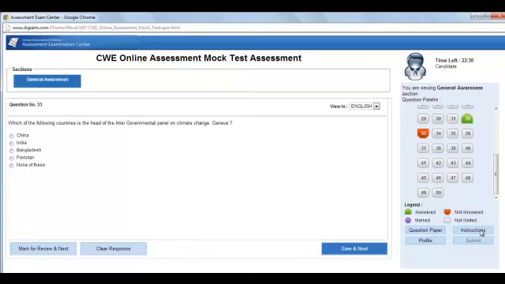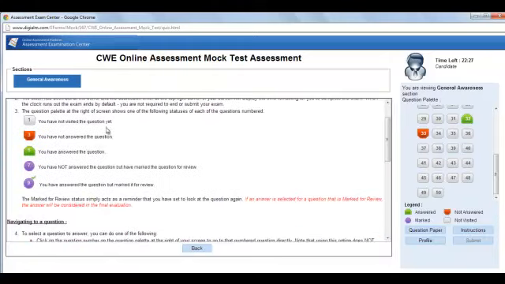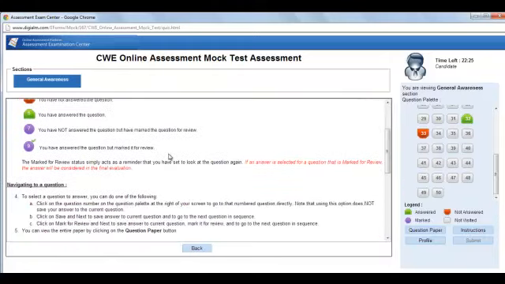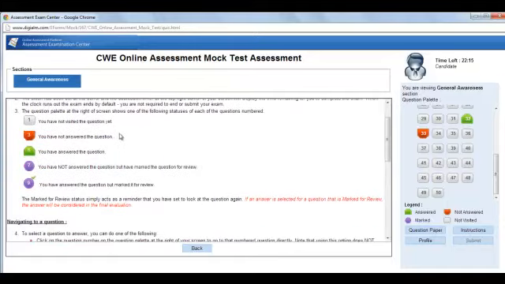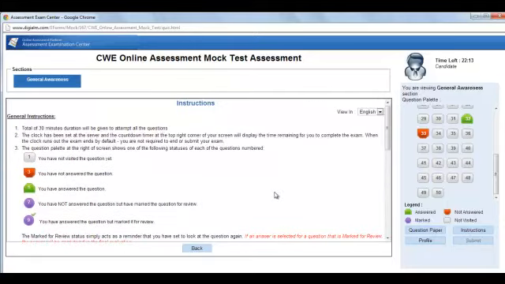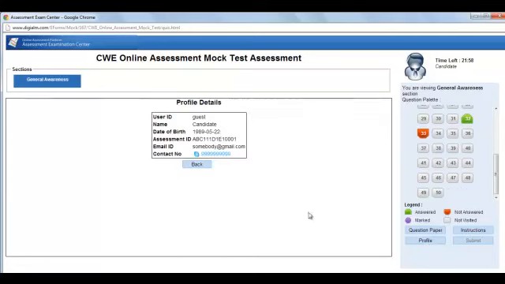Apart from that, you are again given the window of instructions, probably because you may not be able to understand some instructions. So they have given you a buffer to read the instructions again if you were not able to follow them in the first place. And also there is the icon of viewer, where you can toggle between Hindi and English, as in the previous case when we were viewing the questions. They will also give you an icon for profile, which shows your assessment ID, your email ID, and your contact number.